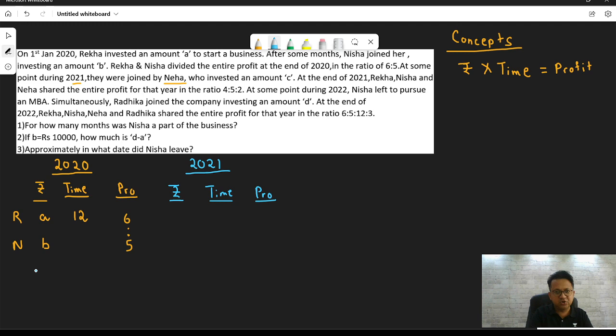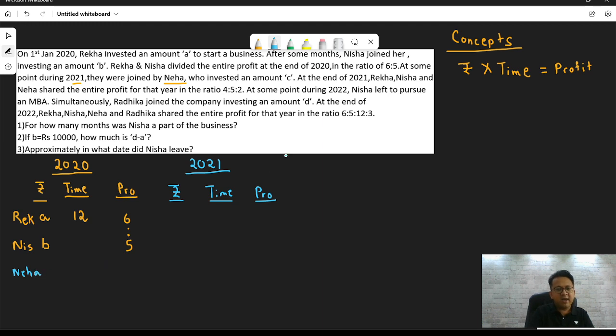So what happens? You have a third person who joins. At the end, after some time, they were joined by Neha. So the first lady was Rekha, the second lady was Nisha, and the third lady who enters the scene is Neha. Okay.